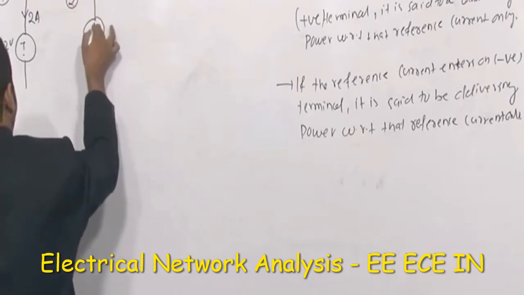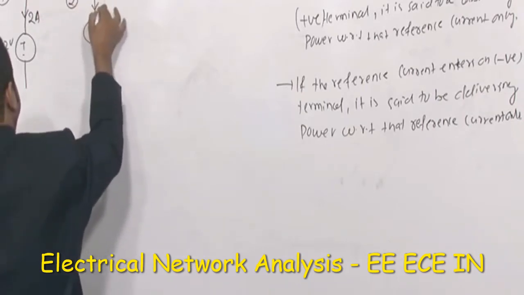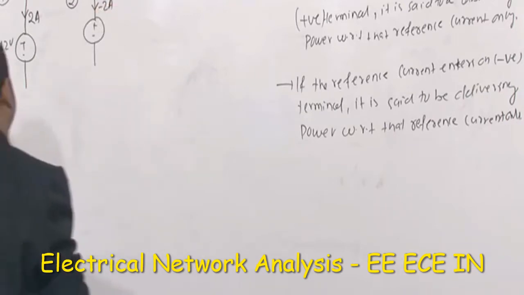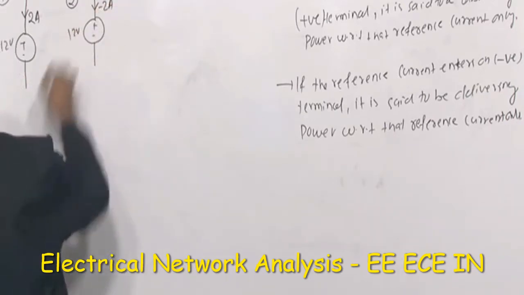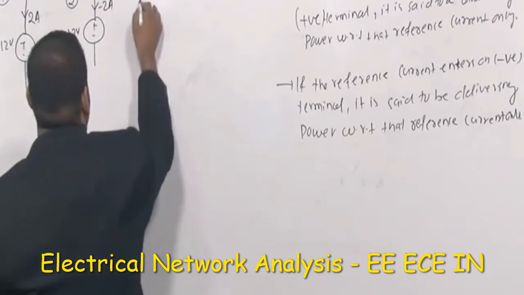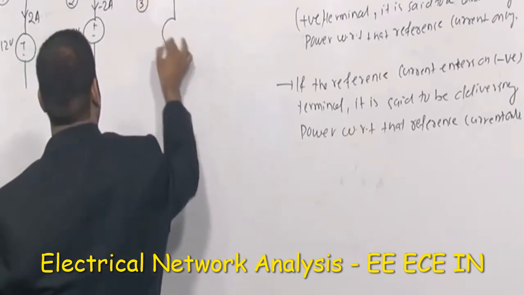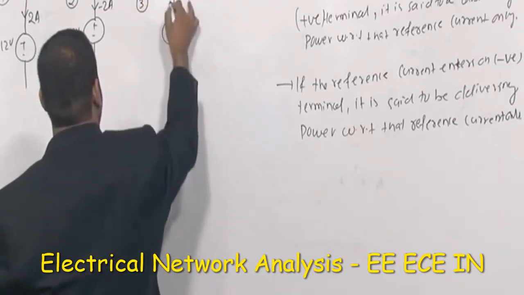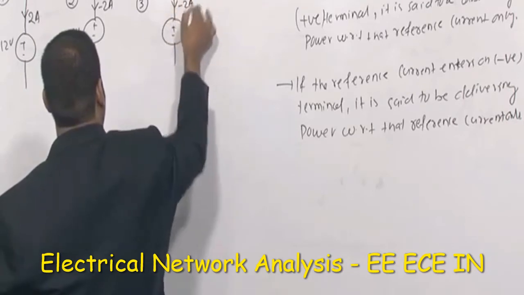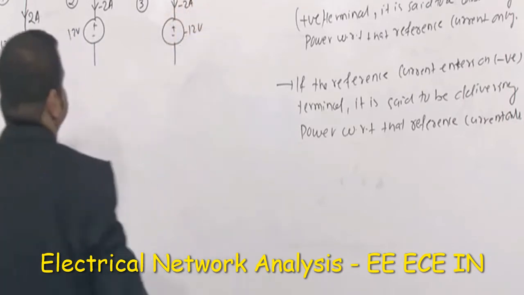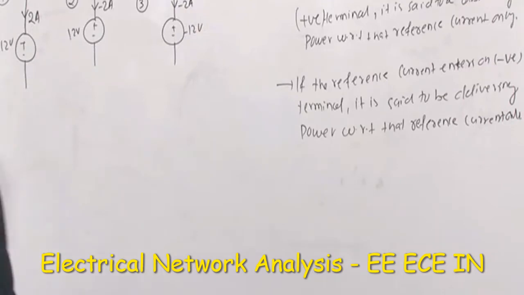is like this, plus minus, this is minus 2 ampere. This is again 12 volt you consider. Third case is plus minus, this is minus 2 ampere, this is minus 12 volt. It's like this.